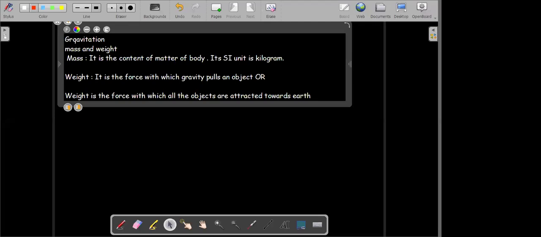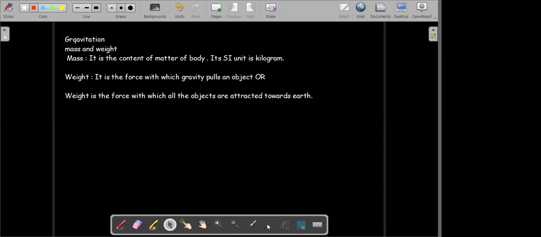So let us see then how we find out the weight of an object. Consider any object lying on the surface of the earth. Let's say this is the surface of the earth. However, even though the surface is a sphere, we are taking a portion of the sphere. So here we have an object lying over here. Let's say the mass of the object is m. So when I say its mass is m, mass equals m.